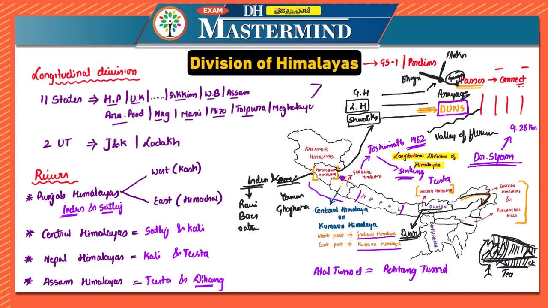If you divide this into different parts, then on the top you have Patkai hills, then Naga hills, then Manipur hills, then Mizo hills, etc. In case of Arunachal Pradesh, the most important rivers to remember are the Brahmaputra, and tributaries such as Subansiri, Dibang, Lohit, Kameng, etc. The important peaks are Namcha Barwa and Kangto.